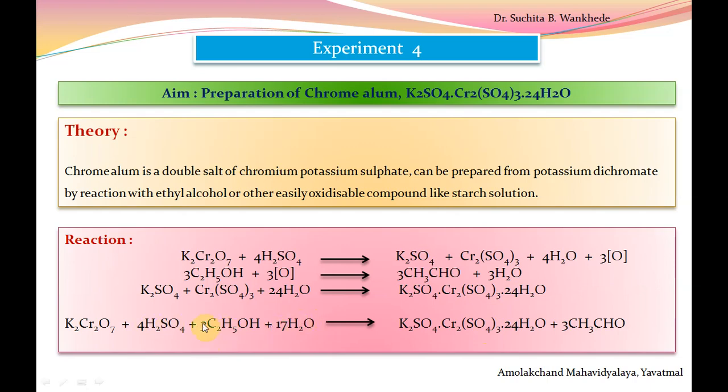During the reaction, as I already told you, potassium dichromate acts as an oxidizing agent, while ethyl alcohol acts as reducing agent.